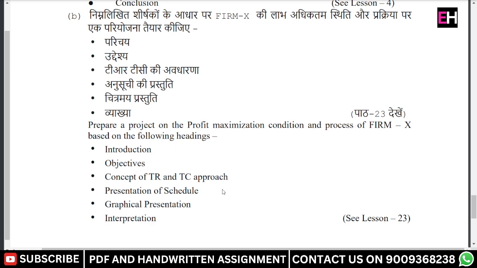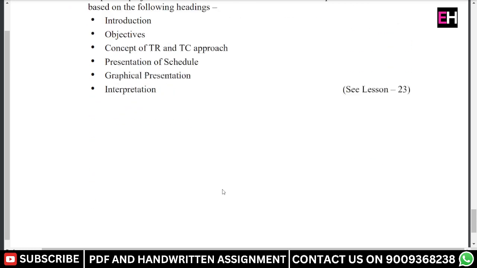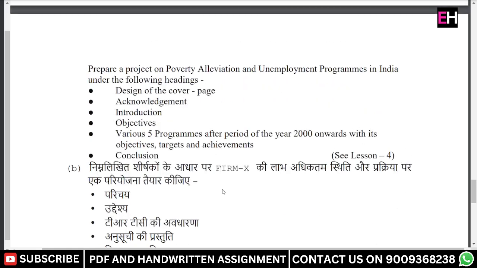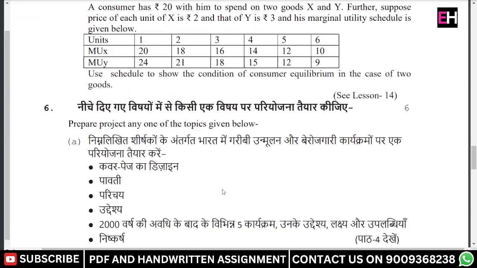Question number 6B is: prepare a project on the profit maximization condition and process of a firm based on the following headings. Headings are introduction, objectives and concept of TR and TC approach, presentation of schedule, graphical presentation, interpretation, etc. So this question is taken from lesson 23 and we have prepared all the answers according to the numbers and according to the word limits.